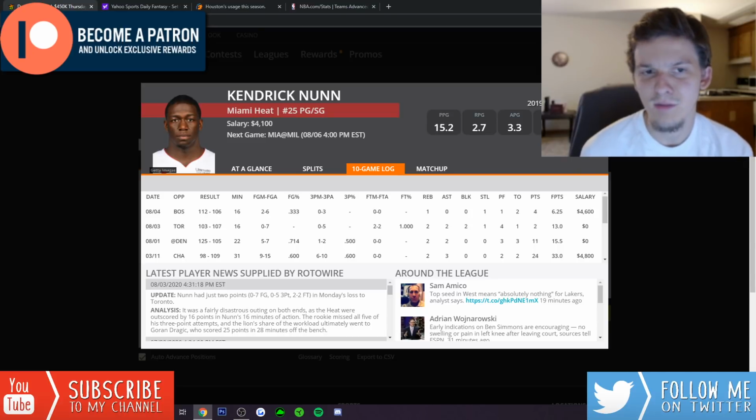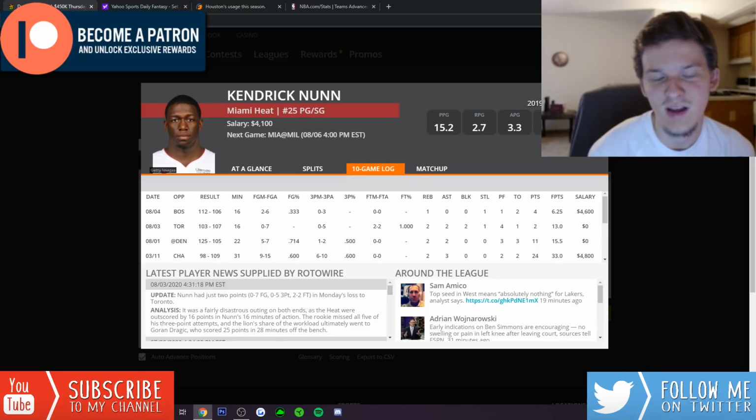But with the potential that maybe Goran Dragic is out as well, Kendrick Nunn is going to have to play 30 minutes. If the Heat are without Butler and Dragic, there's no path for Kendrick Nunn not to play 30 minutes, because I think Dragic and Herro are the only 2 guards off the bench that actually get run.